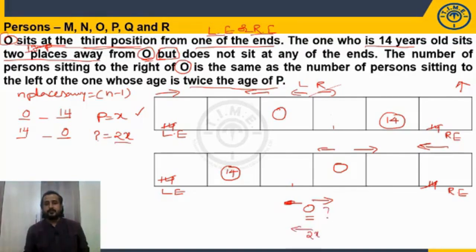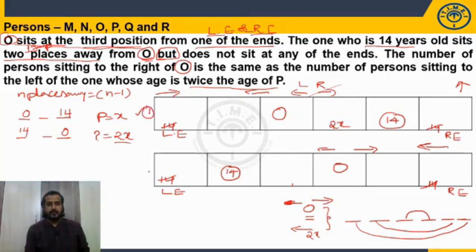Which is nothing but corresponding positions from either ends. We have how many positions? 6. 1, 2, 3, 4, 5, 6. Corresponding position means first and last, second from the first, second from the last, third from the first, third from the last. Now O is already in the third position from the first, so the one whose age is 2x will be third from the last in case 1.